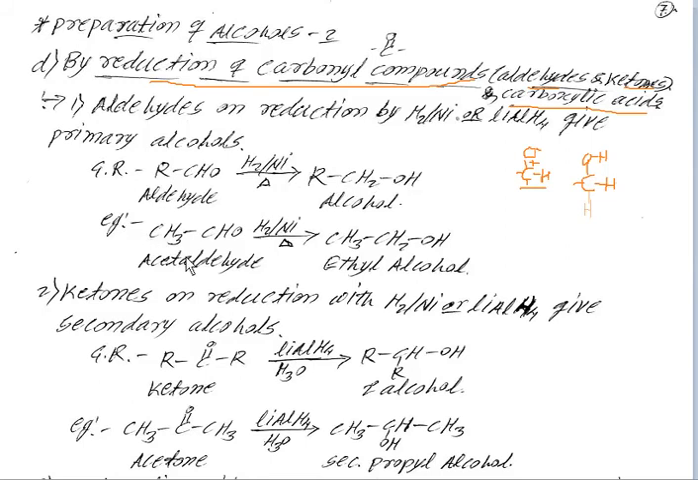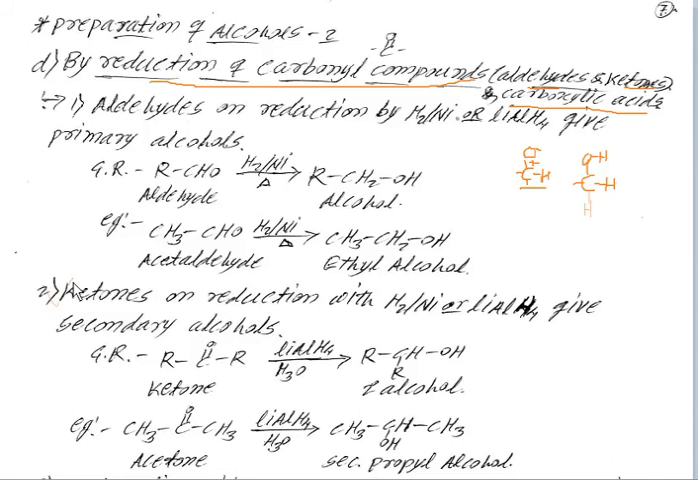For example, acetaldehyde, that is CH3CHO. On reduction, that is the addition of hydrogen, we get CH3CH2OH. As in the general reaction, the double bond between oxygen and carbon is broken, then we get CH3CH2OH, the name of that compound is ethyl alcohol.